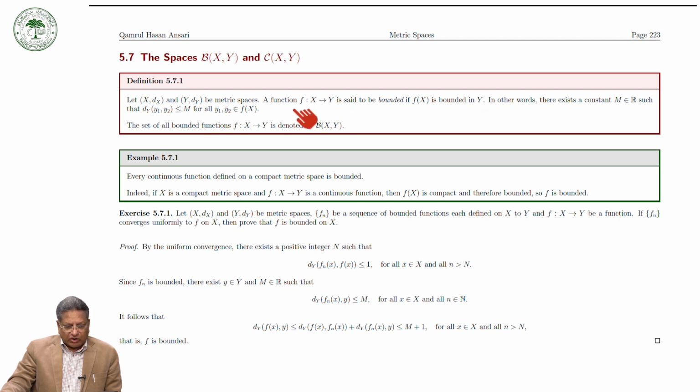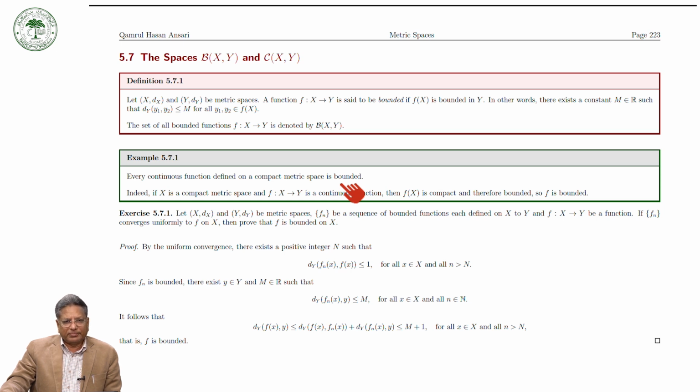And so the set of all bounded functions is denoted by B(X,Y). Now, a remark: every continuous function defined on a compact set is bounded.